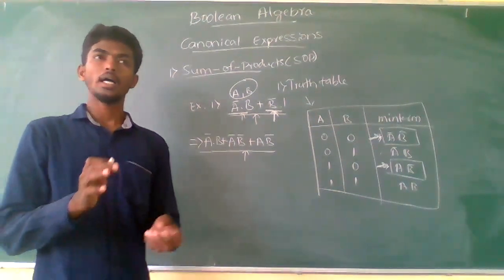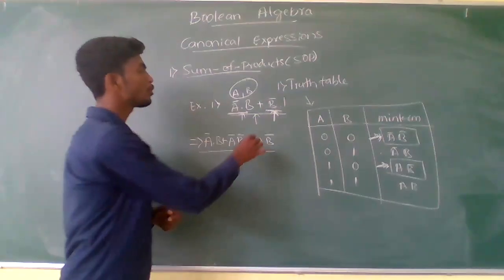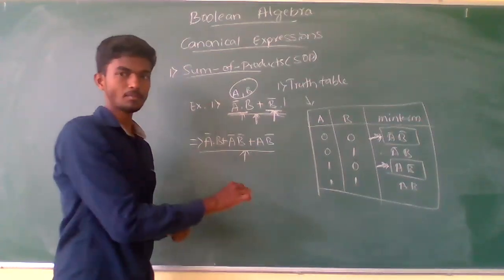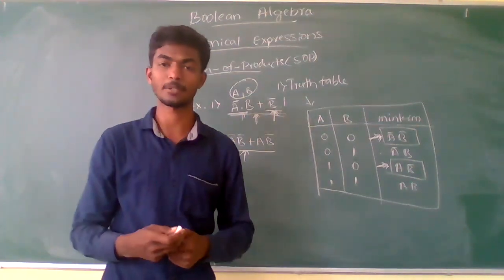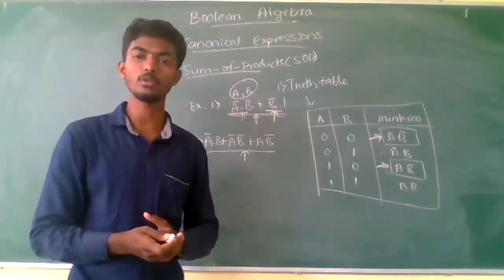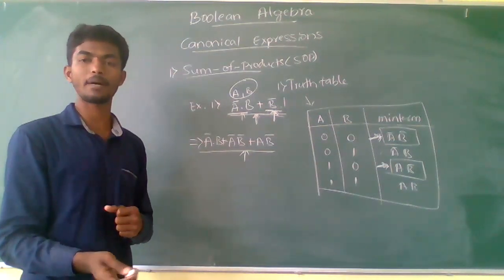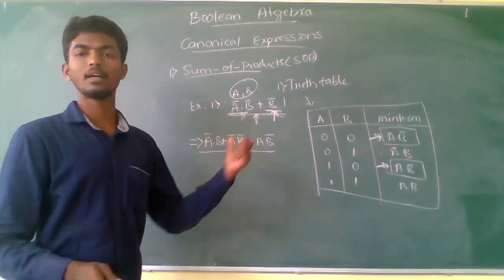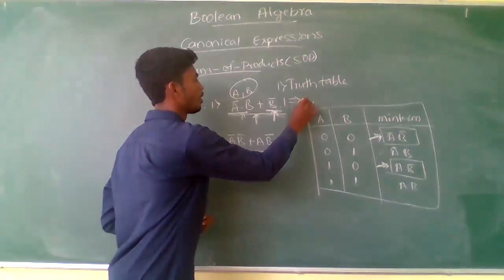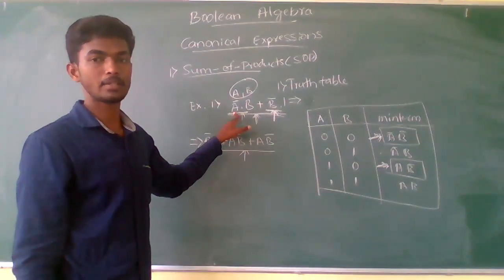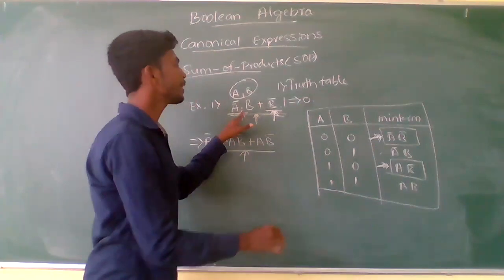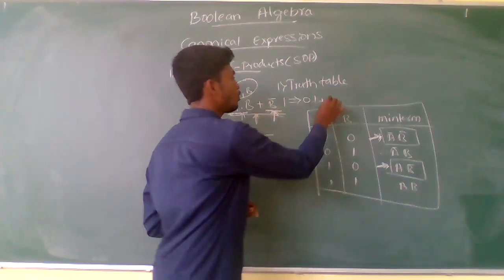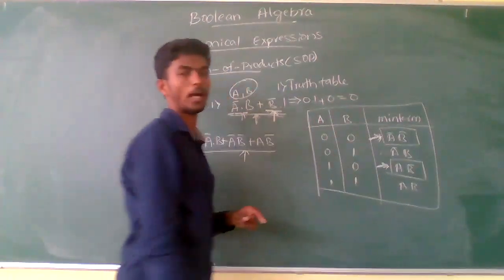Now we have to verify whether it is right or wrong. We have converted it into the canonical min term expression, and we have to cross verify. For that purpose, just substitute the values into the variables, so you can easily find the final value. Here A complement has the value 0 and B has value 1. B complement has the value 0. So finally we will get the value 0.